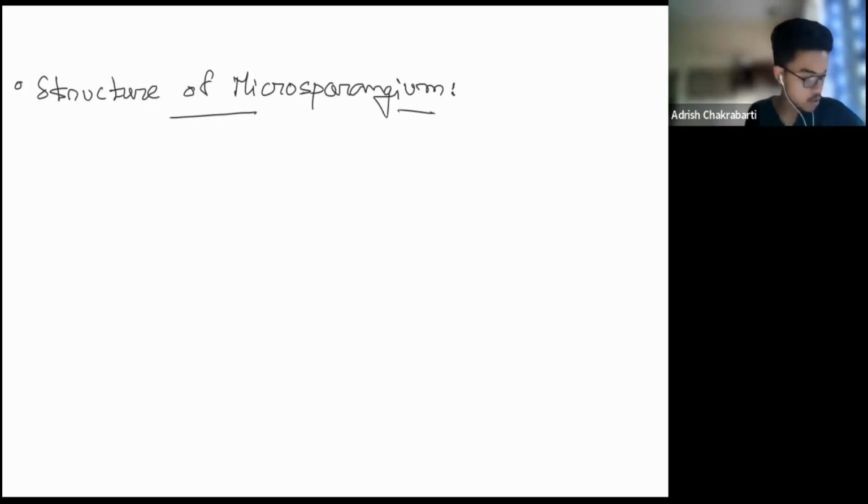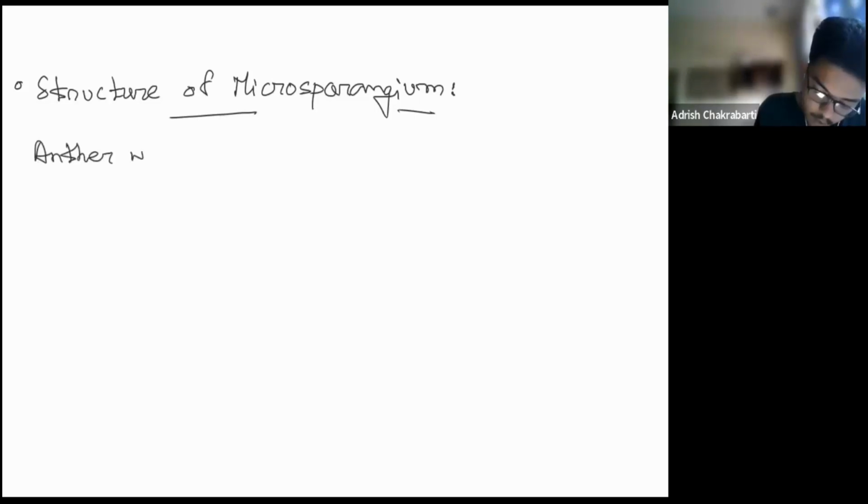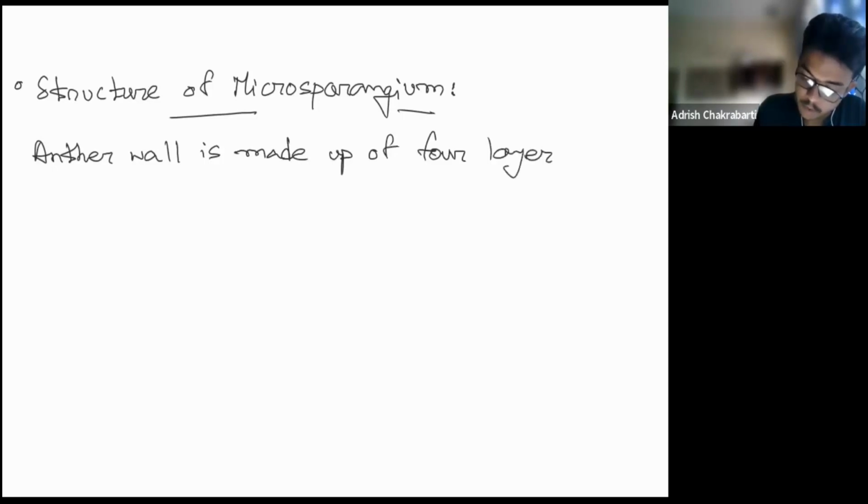So next, coming to the structure of the microsporangium. The anther wall is made up of 4 layers. Okay, so the first is, let me take the blue ink, epidermis. Next is endothecium.